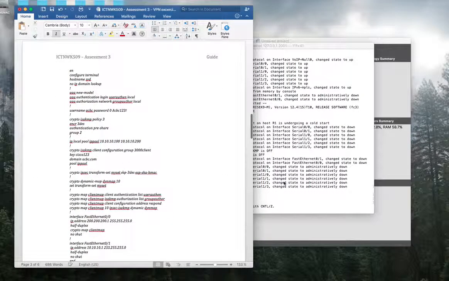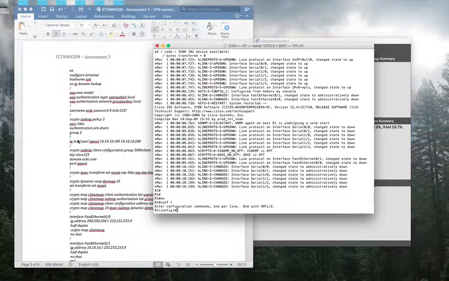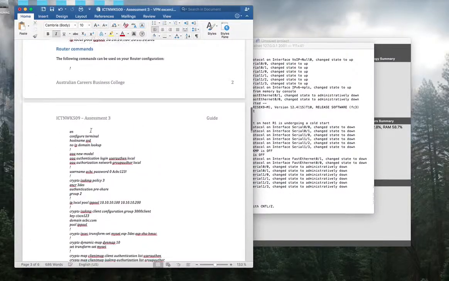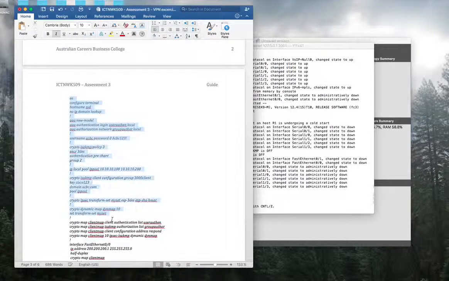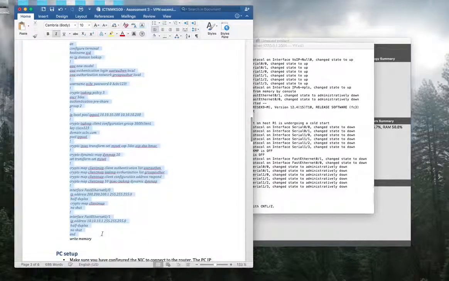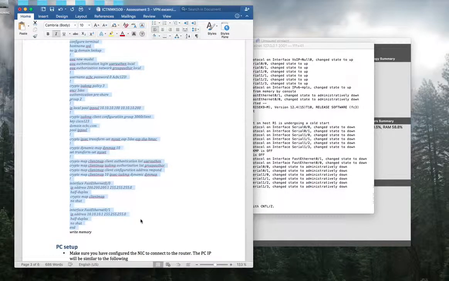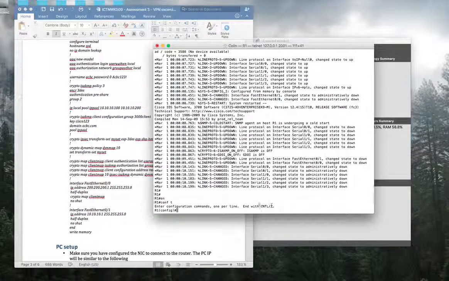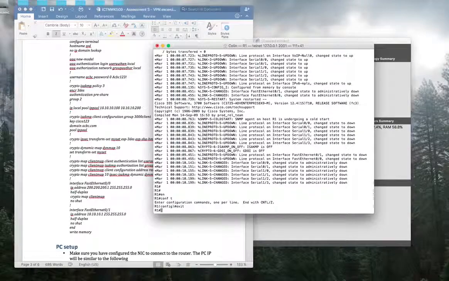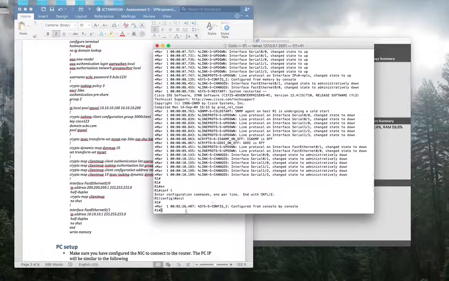So for now, I will copy and paste all these command lines. Copy. And I will simply paste to here. Paste.